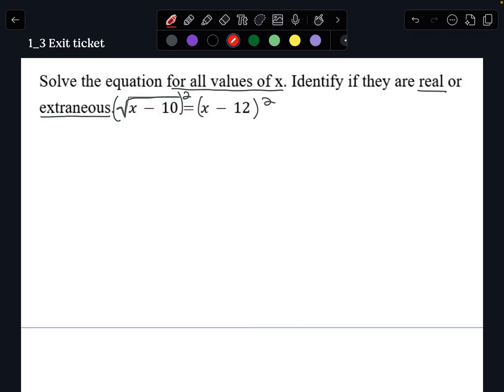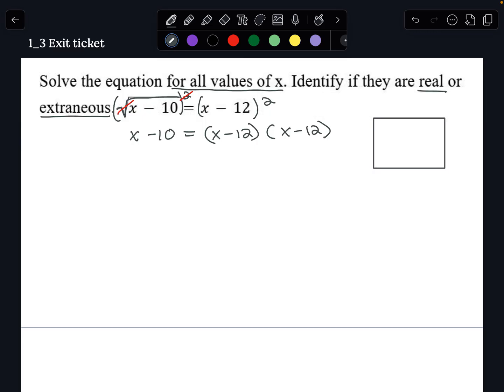So on this left side, the square gets rid of the square root. So we're left with x minus 10. On this right side, we have x minus 12 squared. So that's x minus 12 times x minus 12. In order to multiply these together, we can FOIL or use the box method. I'm going to show how to use the box method.